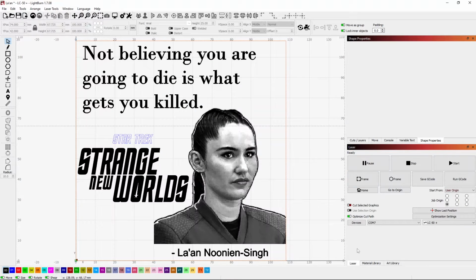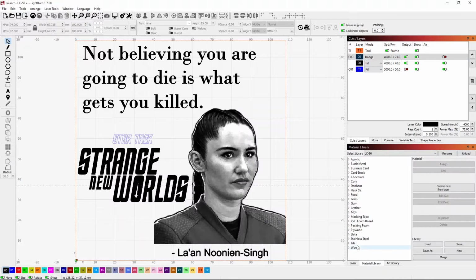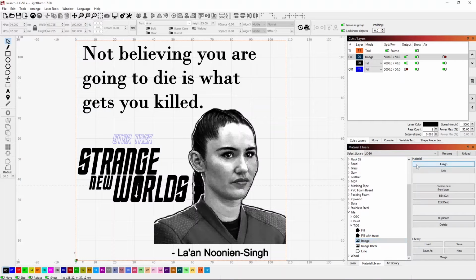I do need to go in to this whole burn and assign the correct burn parameters. So for a tile, and this is going to be a titanium dioxide tile, we have an image, so I will go ahead and assign those burn parameters here. And then we have fill. Do I want fill with trace? I don't think I need fill with trace on this, so we'll go ahead and assign that to these two layers. So all of our parameters should be good.